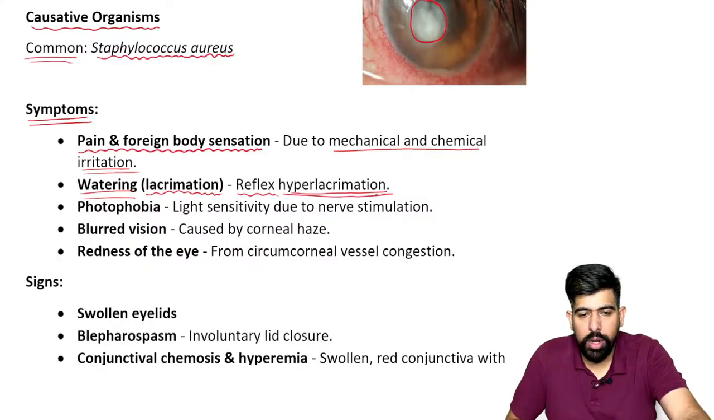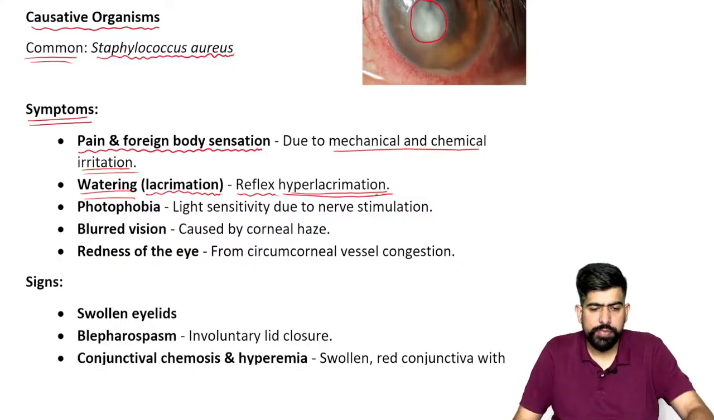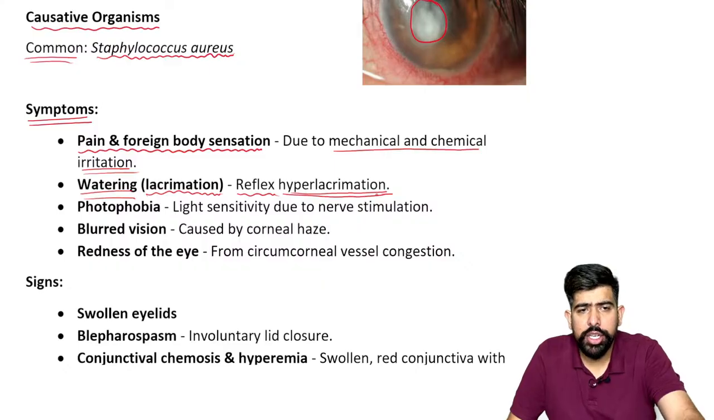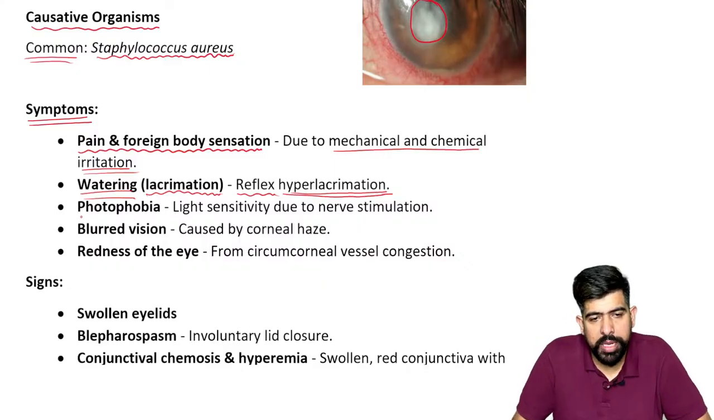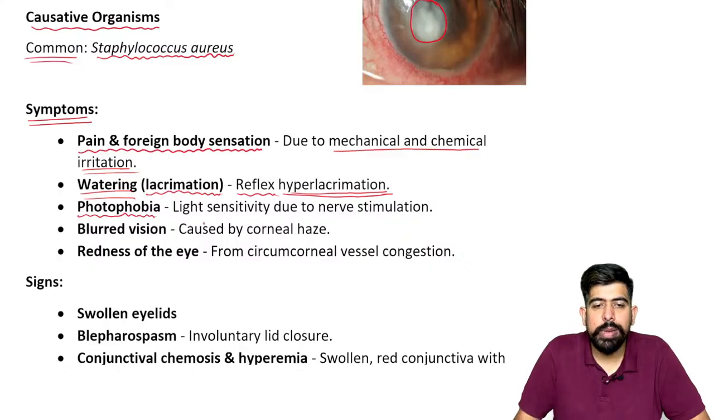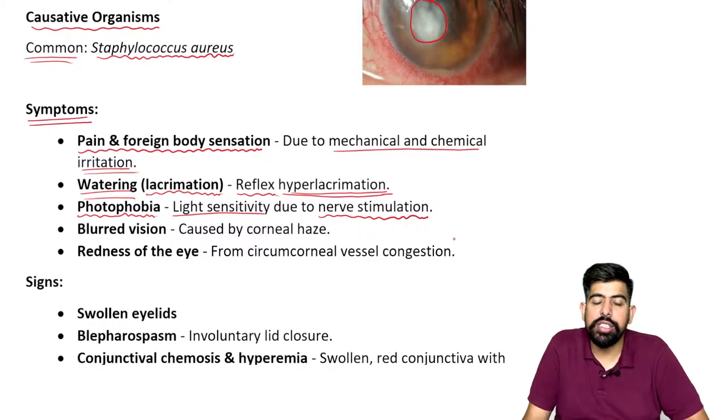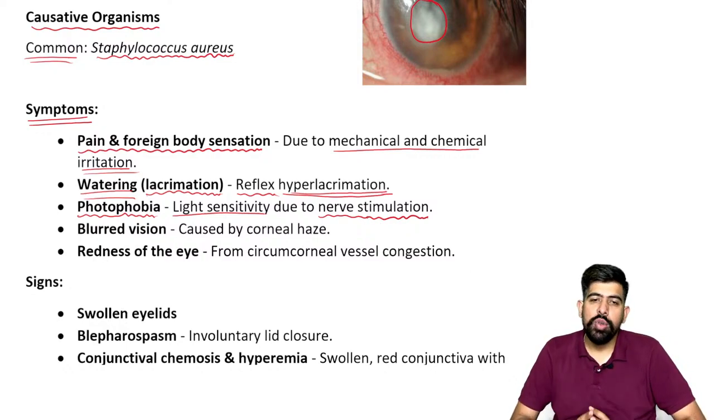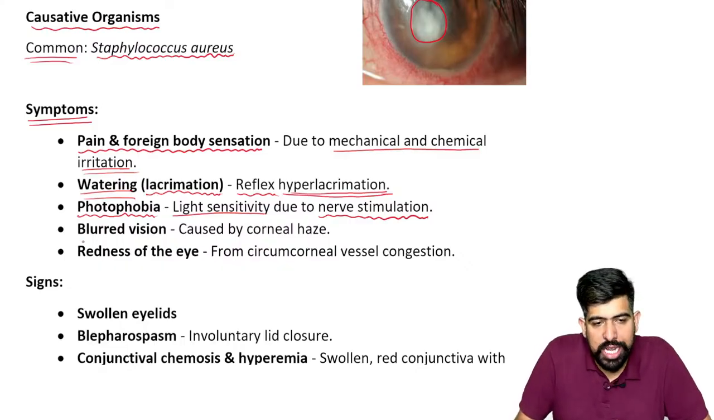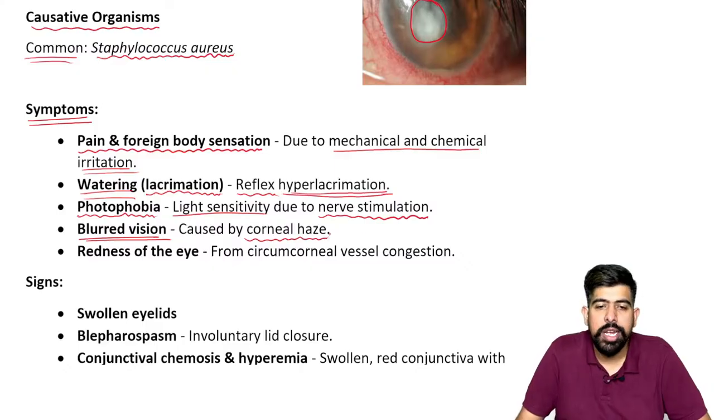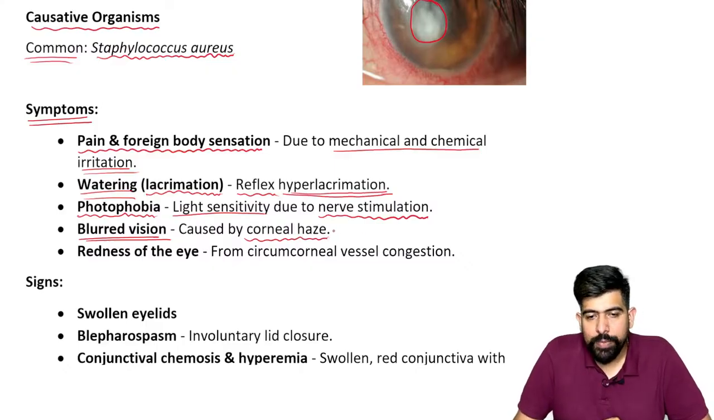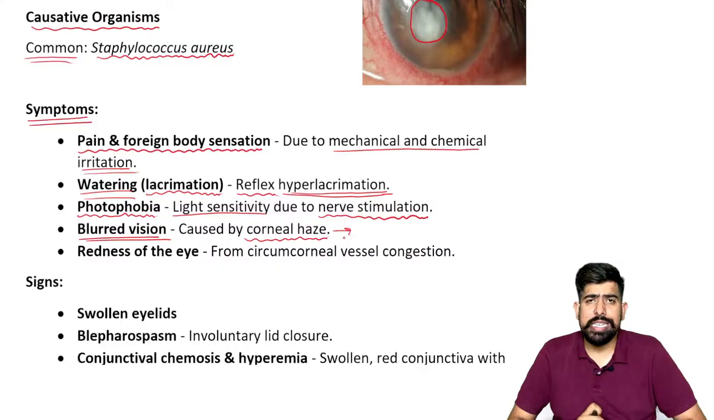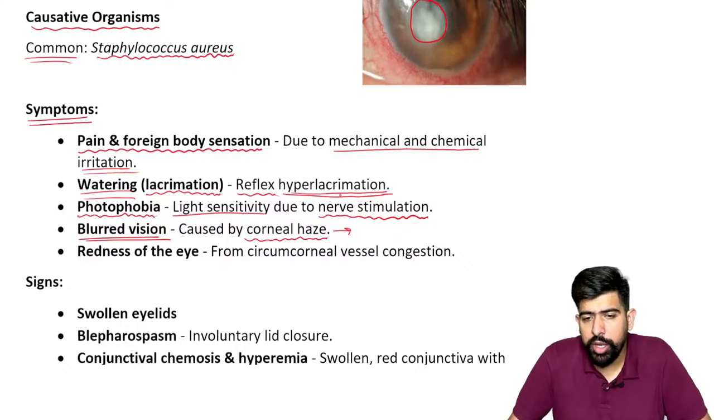The next thing, what will be more? The patient will feel photophobia. And why photophobia? The patient is very light sensitive due to nervous stimulation, so the patient has a fear of going into bright light. Also, the patient has blurring of vision. And why blurring of vision? Because the cornea is hazy, and if the cornea is hazy, light cannot pass. So the refractive medium is hazy.